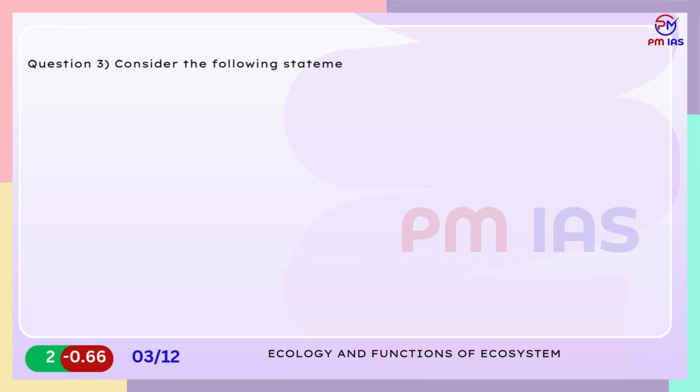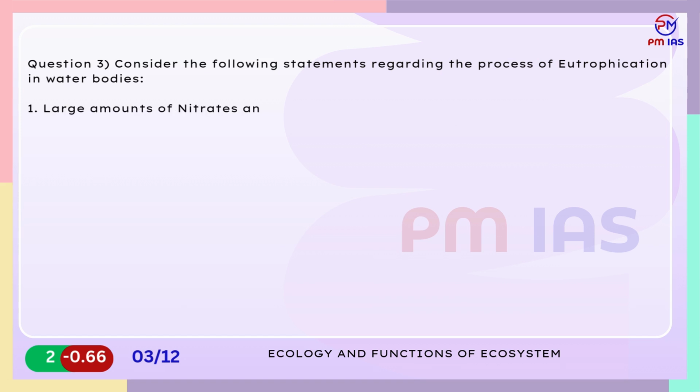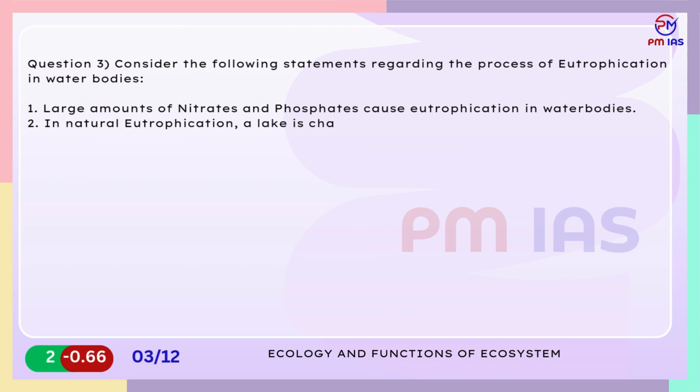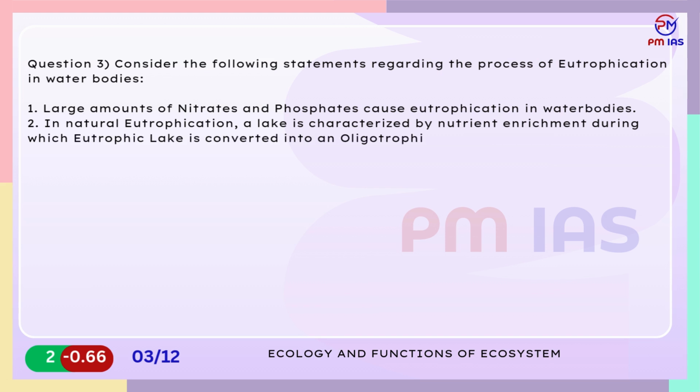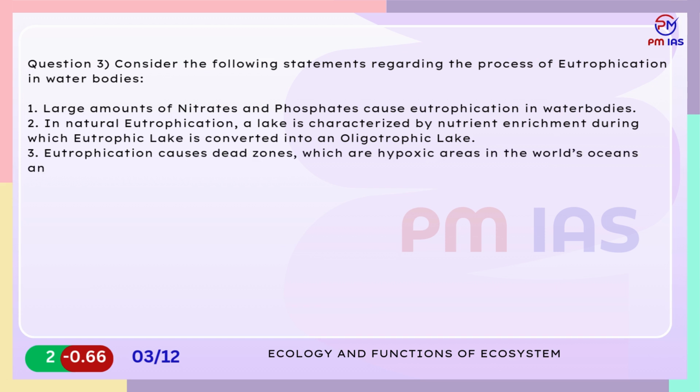Question 3. Consider the following statements regarding the process of eutrophication in water bodies. 1. Large amounts of nitrates and phosphates cause eutrophication in water bodies. 2. In natural eutrophication, a lake is characterized by nutrient enrichment during which eutrophic lake is converted into an oligotrophic lake. 3. Eutrophication causes dead zones, which are hypoxic areas in the world's oceans and large lakes where aquatic lives cannot survive. Which of the statements given above are correct?